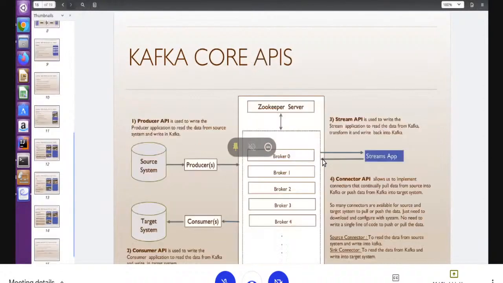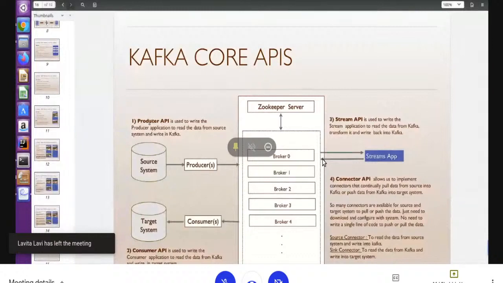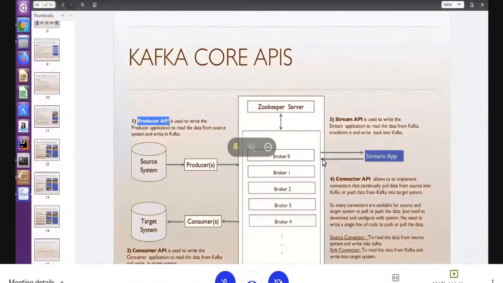Let's see some core APIs which are provided by Apache Kafka, right? So basically Kafka provides 4 APIs. The first is the producer API. Using this API, we can write our producer applications, which will get the data from the source system and push data to Kafka, right? And there is another API, the consumer API. Using this API, we can write our consumer applications, which will read data from Kafka and send it back to the target system, right?